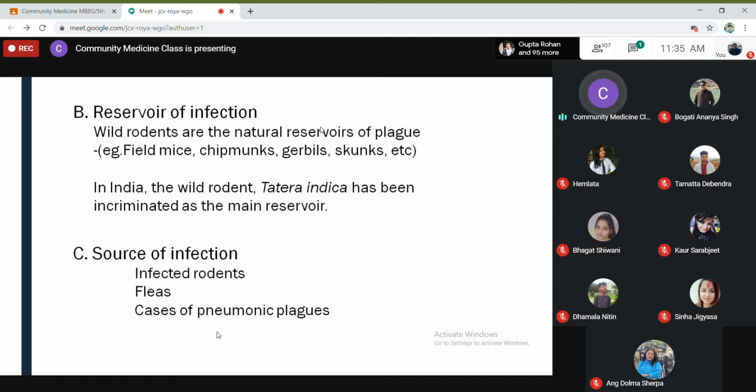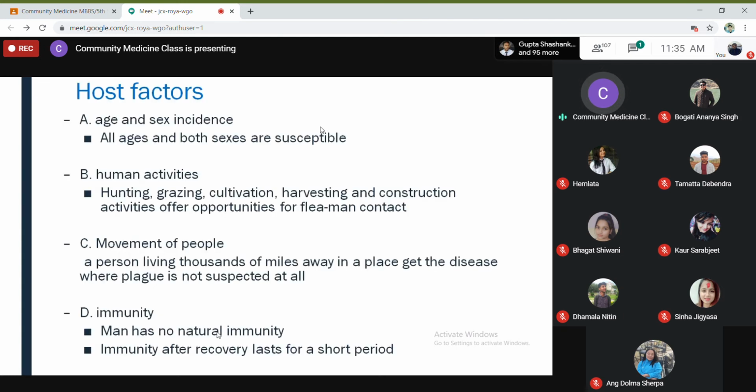Now, host factors. We human beings, of all ages and both sexes, are susceptible to plague. There's no gender bias here. Human activities like hunting, grazing, cultivation, harvesting and construction, where people spend most of their time in the forest or farm, offer opportunities for flea-man contact. Man has to come in contact with the flea, which is an ectoparasite that lives on rodents, and rodents will be present in the fields and forests. So you have to remember that.